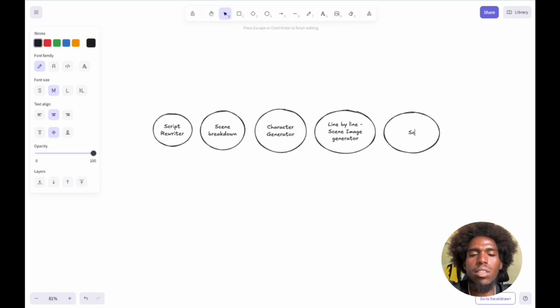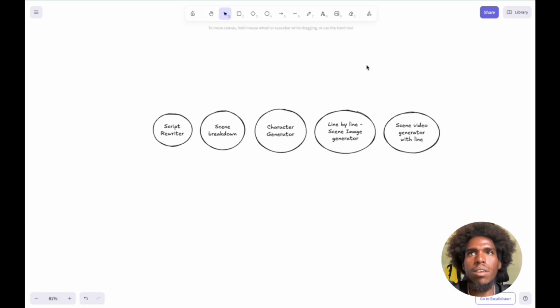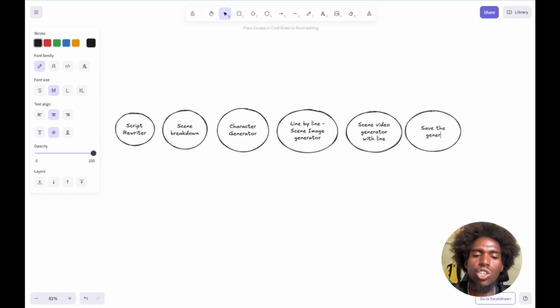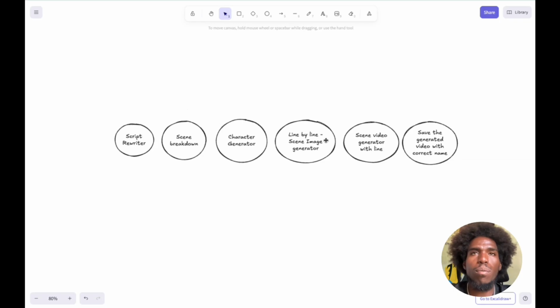Then let's put scene video generator with line. So this is where the character says their line in the video. And then after that, all I need to do is save the generated video with the correct name. From there, all I do is edit it, and then I do the audio and everything like that afterwards.